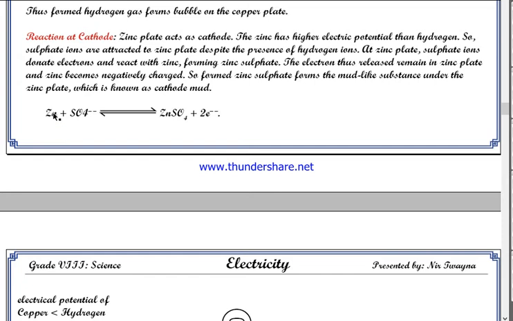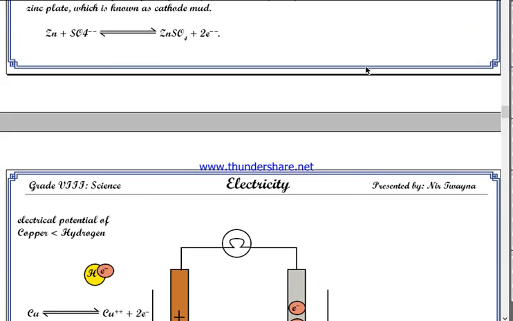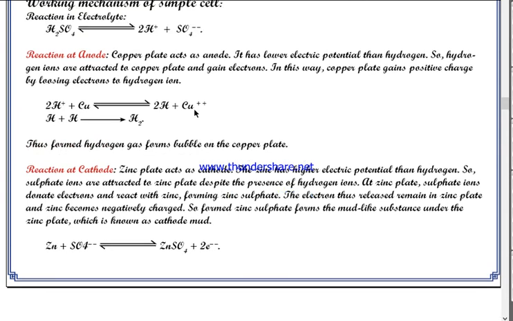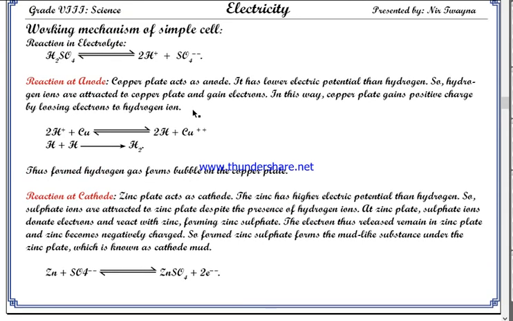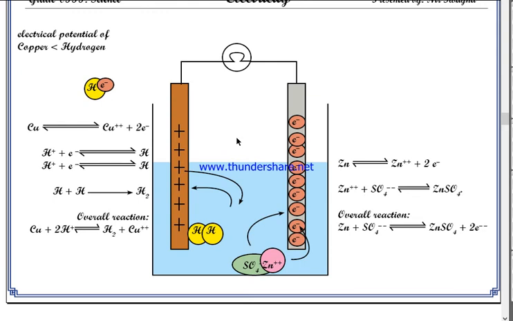So the overall reaction is zinc plus sulfate ion gives zinc sulfate plus electrons. In this case also I have written only the overall reaction. For better understanding, I suggest you copy the total reaction, all the reactions. Any confusion? Take this note, copy this. If you want to take notes, I will pause the screen over here. I'll wait. Okay, so you understand the working mechanism of the simple cell.